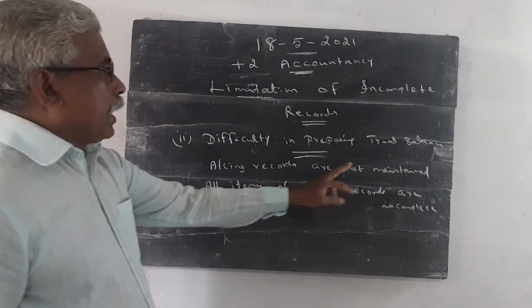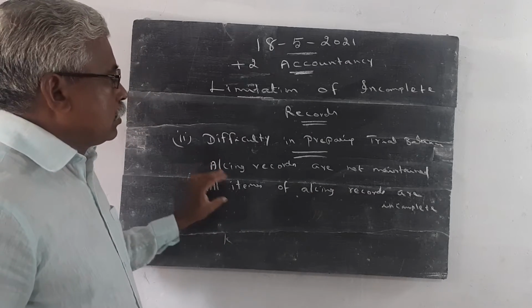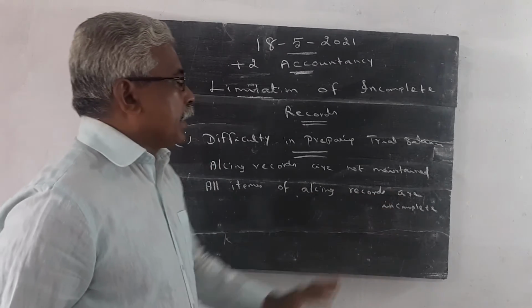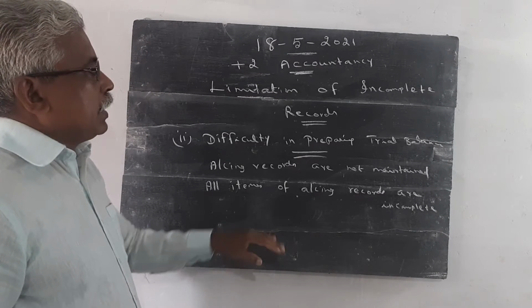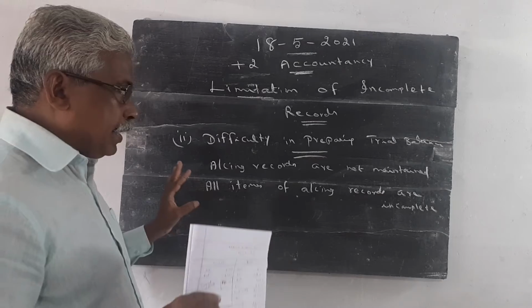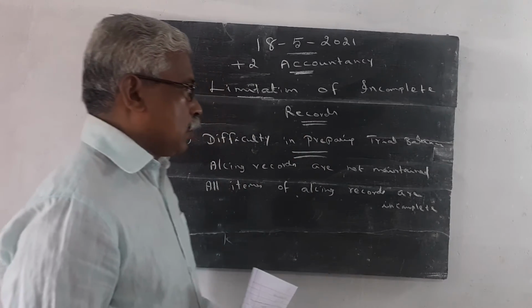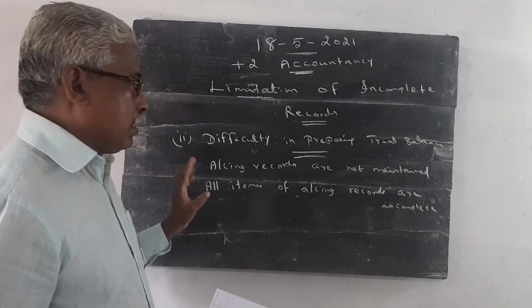All the accounting items are not recorded, so it is an incomplete record. So with the help of the incomplete records, we are not able to prepare the trial balance. So trial balance is not at all prepared.